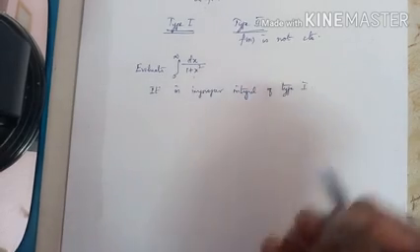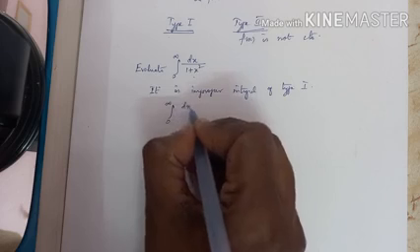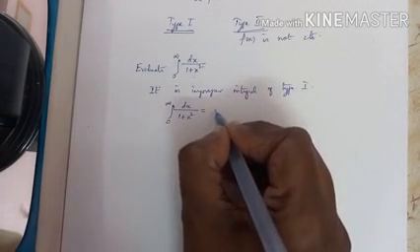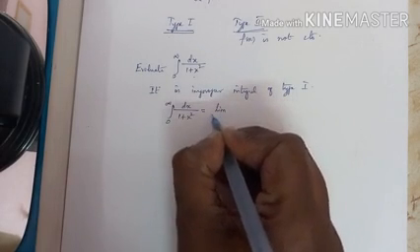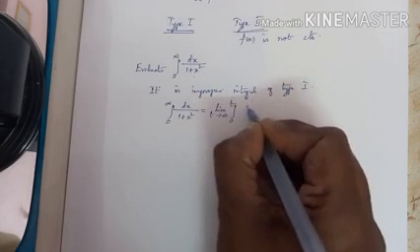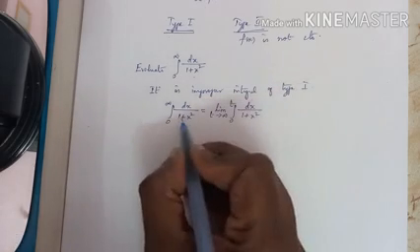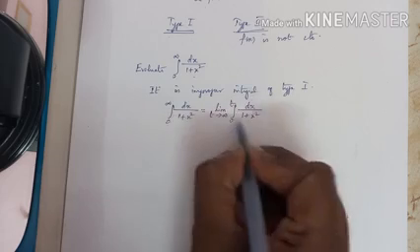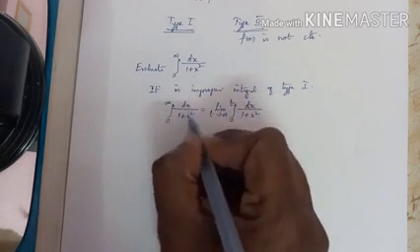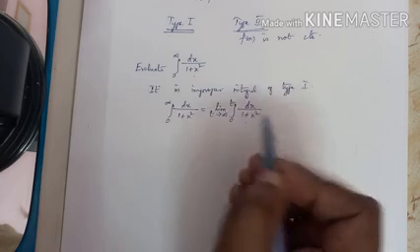So how to find the value? Listen here. This can be written as limit t approaches infinity, integral 0 to t dx by 1 plus x square. When t approaches infinity, it is the integral 0 to infinity dx by 1 plus x square. So this can be written like this.